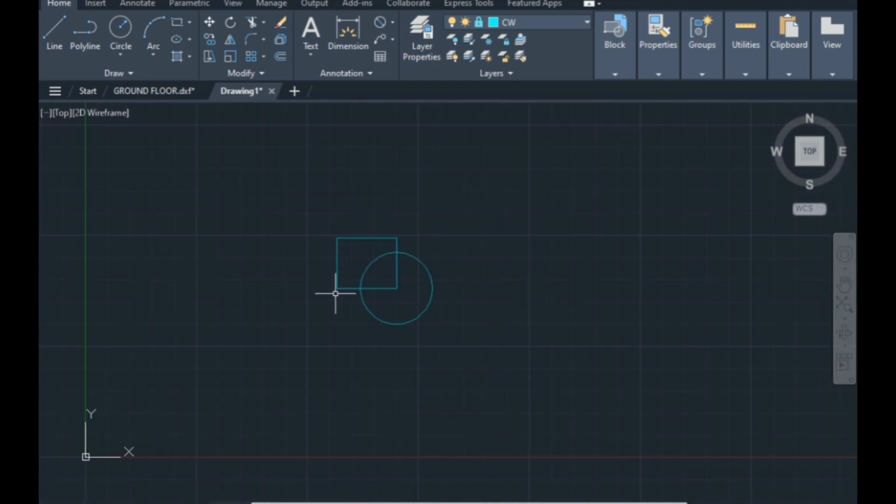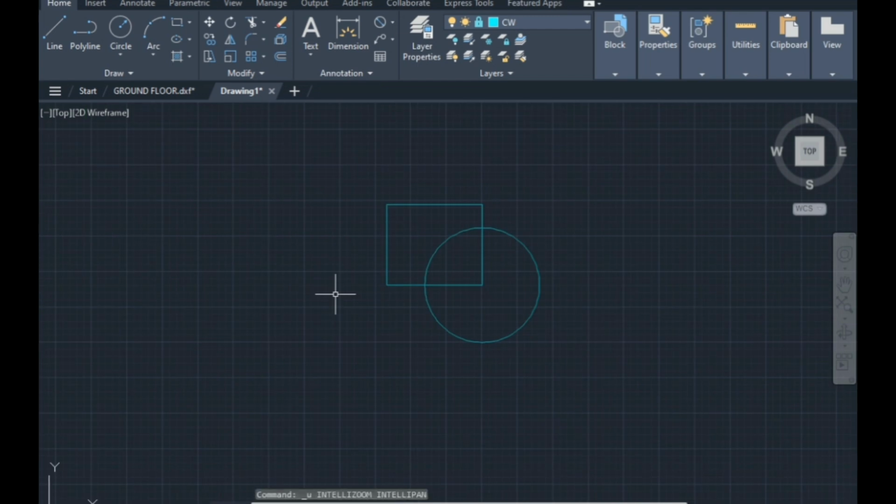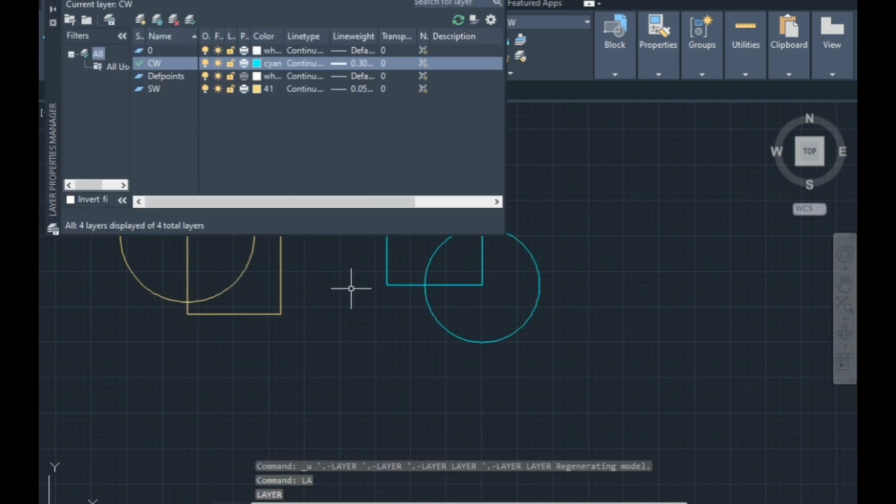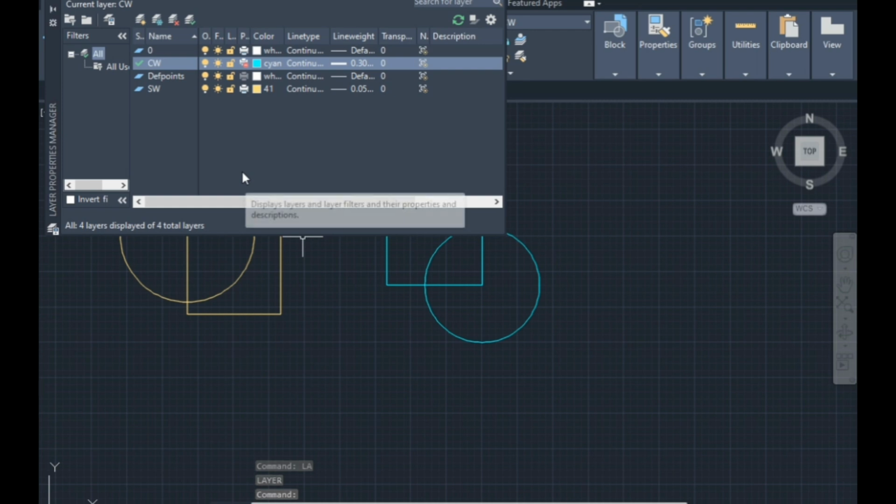So to segregate and make your drawing and project easy, you can use different layer options like freeze, lock, and unlock. There is also a print option: if I choose this, the layer will be in the drawing, but you cannot print that layer.